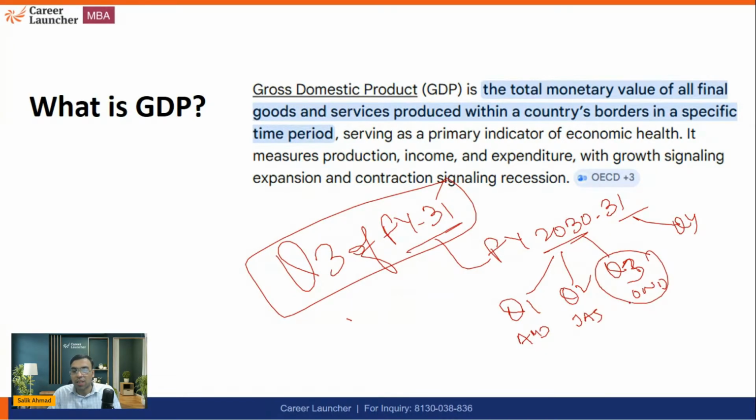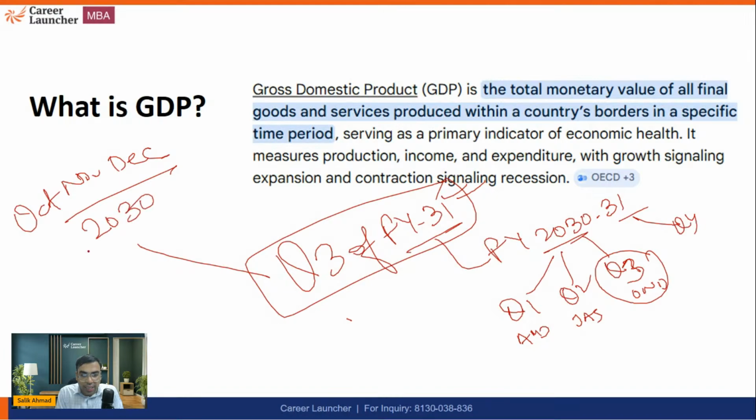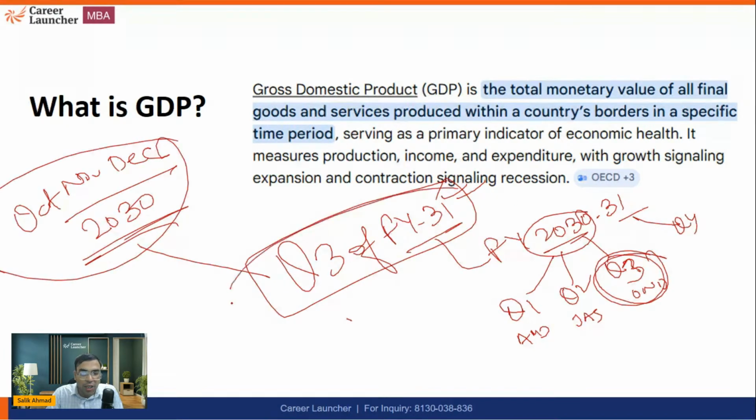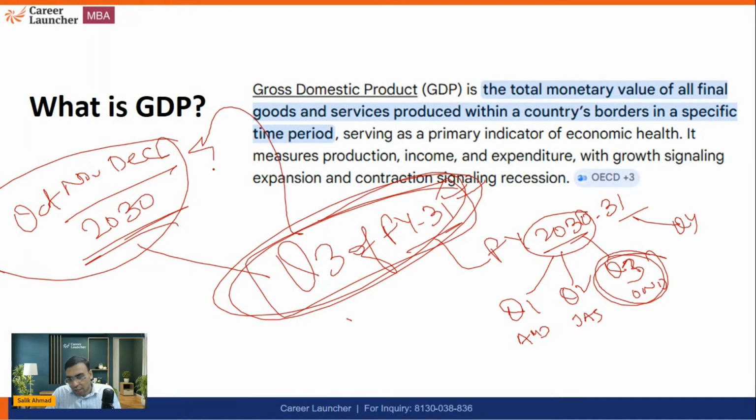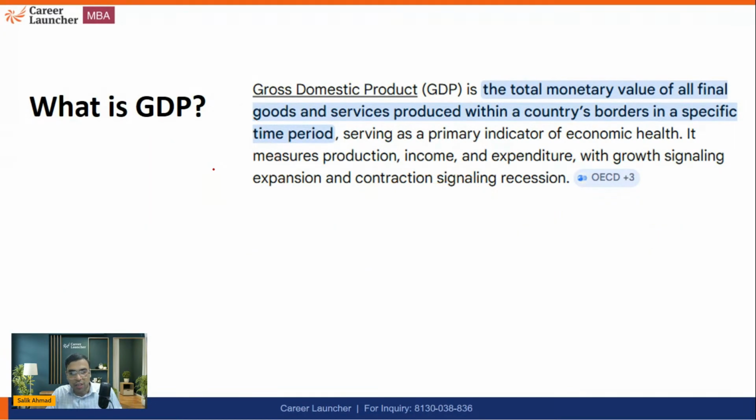So this will be October, November, December of 2030, not 31. Right. This has to be very crystal clear. Q3 of FY31 means October, November, December of 2030. So these things have to be very crystal clear, because whenever you read newspaper, you will come across these things. Okay. That is why we are talking about quarter 1, quarter 2, quarter 3, like that.